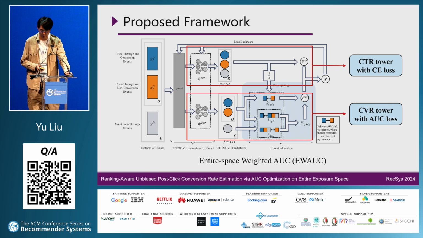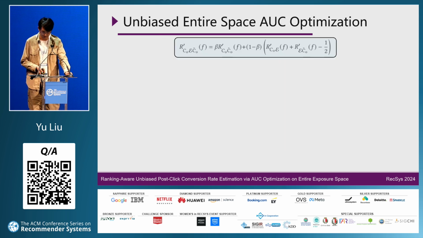The second tower is the CVR tower. To solve the problems of data sparsity and selection bias, we use a designed AUC loss to train. I will introduce the designed AUC loss. We train the CVR tower by minimizing this loss.